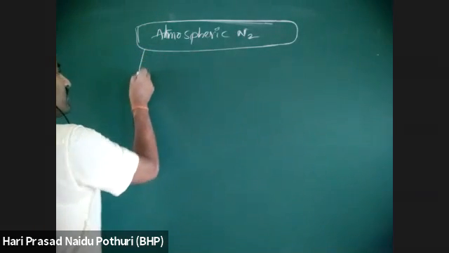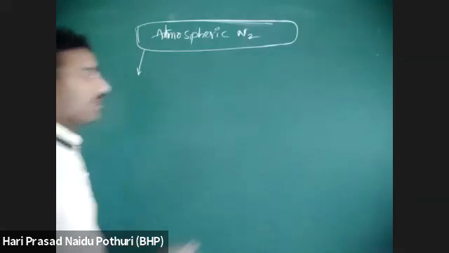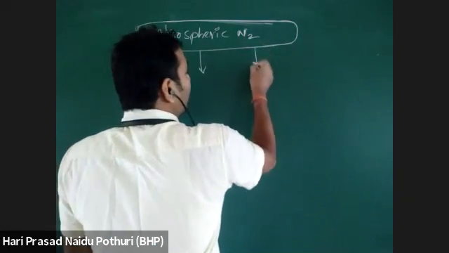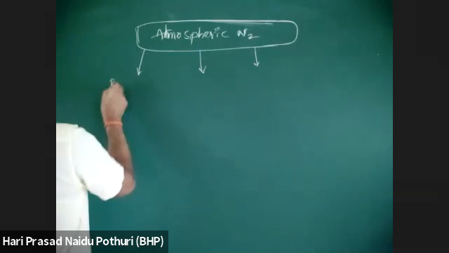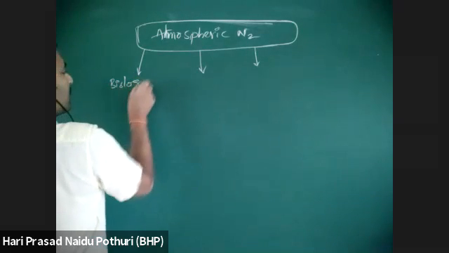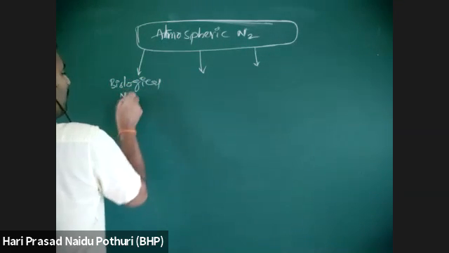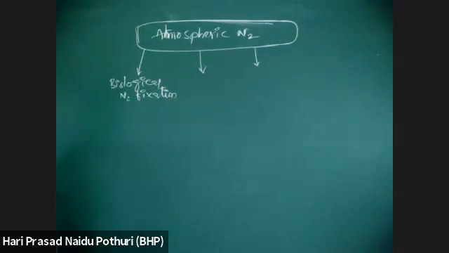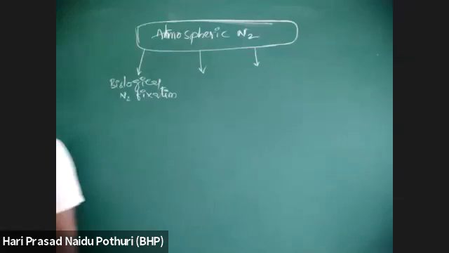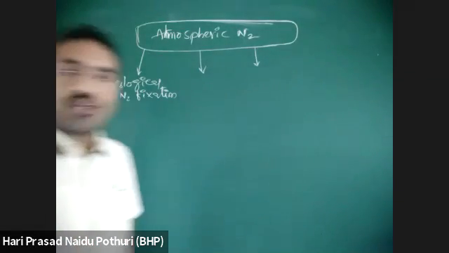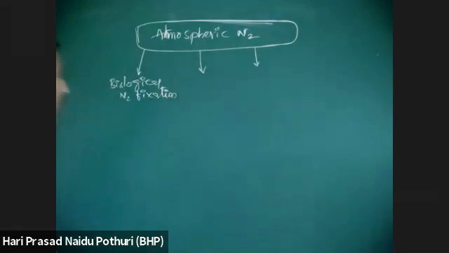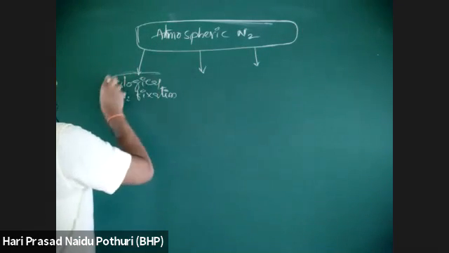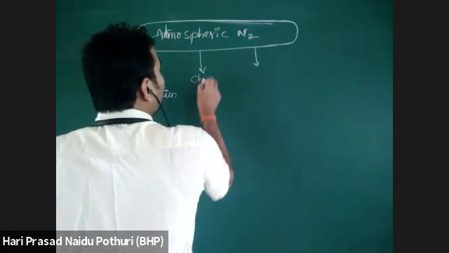That nitrogen fixation is taking place in 3 different ways. The 3 different ways include biological nitrogen fixation, where nitrogen fixation is done by the activity of some microorganisms or nitrogen fixing microbes.